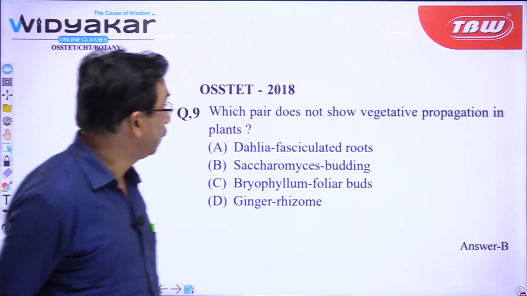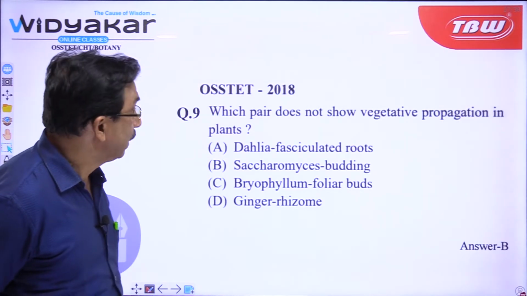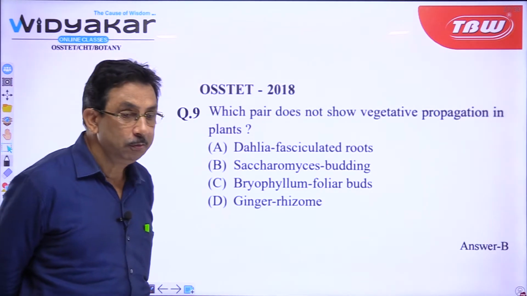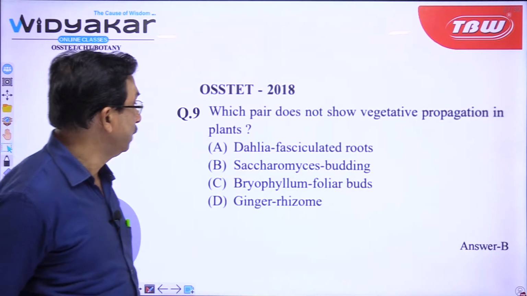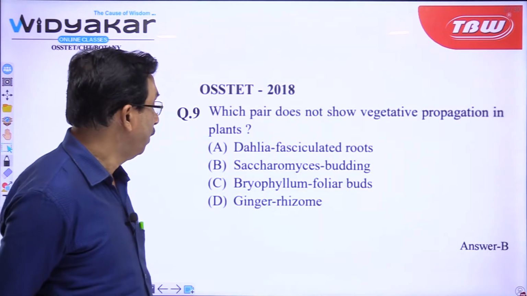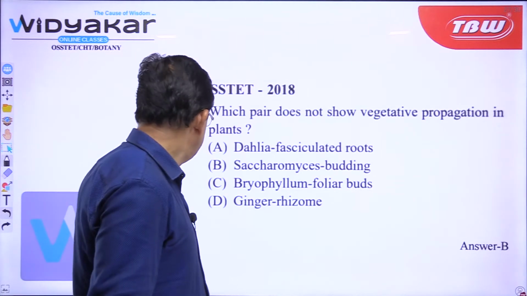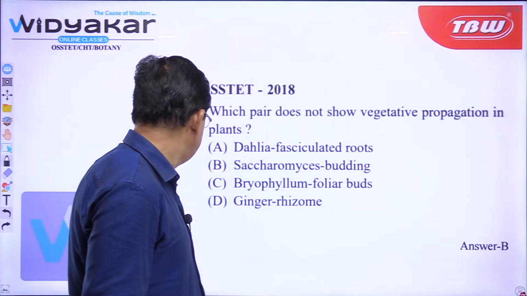Which pair does not show vegetative propagation in plants? So, here Dahlia fasciculated root has been given, Saccharomyces budding have been given, Bryophyllum foliar buds have been given, ginger rhizome has been given. About ginger rhizome we have already discussed.